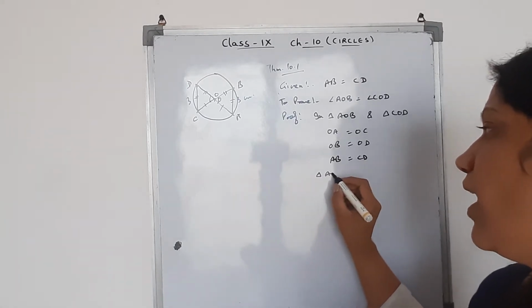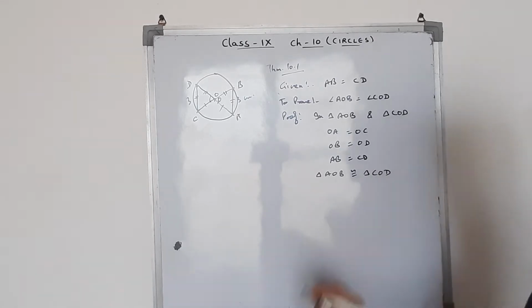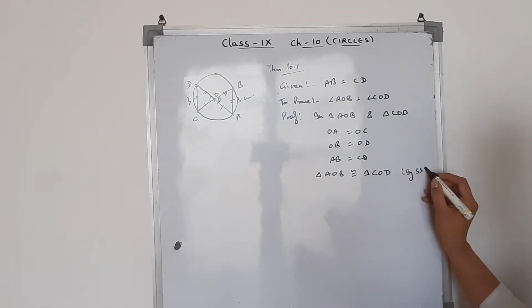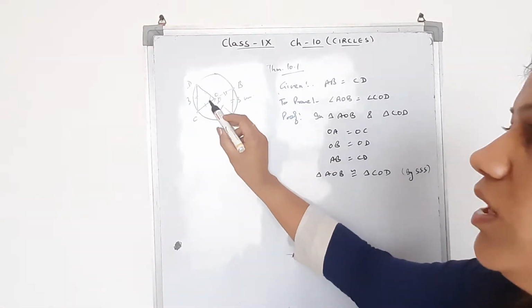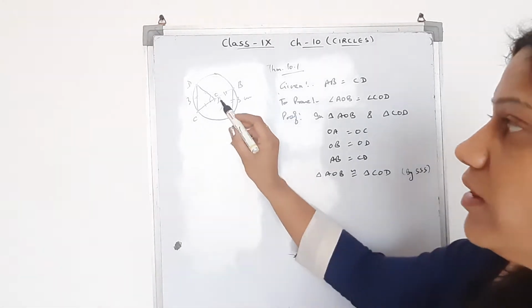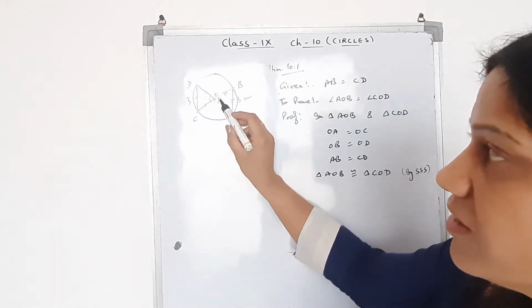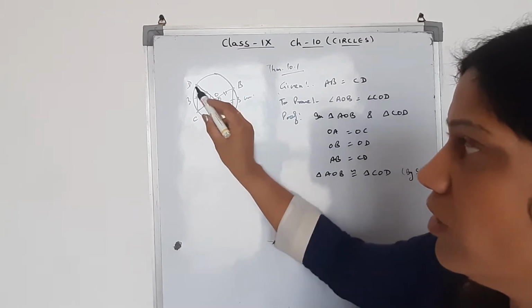So obviously our triangle AOB is congruent to triangle COD. If we have these two triangles congruent by SSS, then obviously they are drawing equal angles at the center. Sometimes students make the mistake of taking them as vertically opposite angles, but it is not necessary that these two chords will intersect.